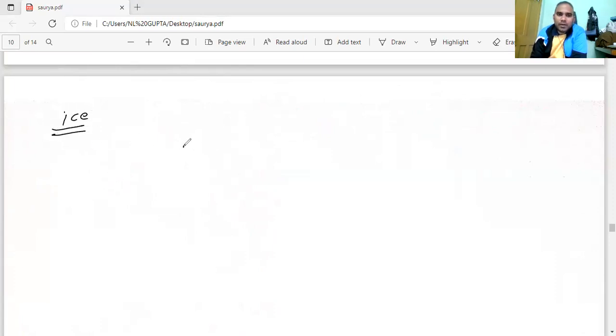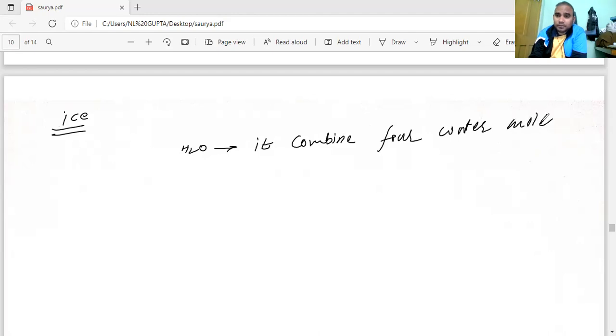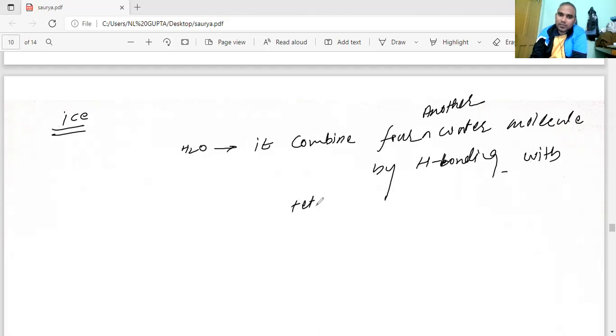Ice. So when your H2O molecule is there, it combines with what? Four water molecules, by hydrogen bonding. So one water molecule can combine with four, and with a tetrahedral shape, the structure is also going to be tetrahedral.